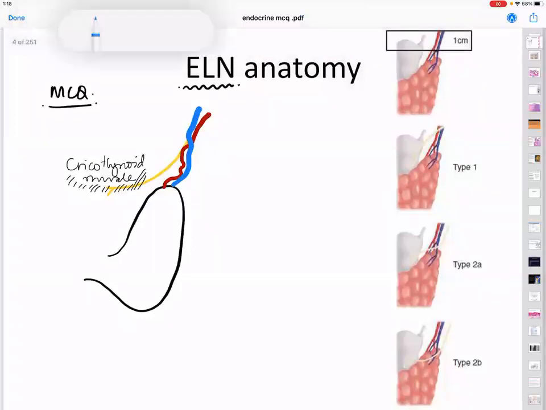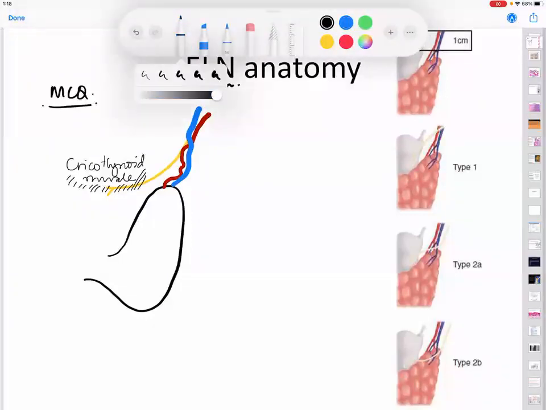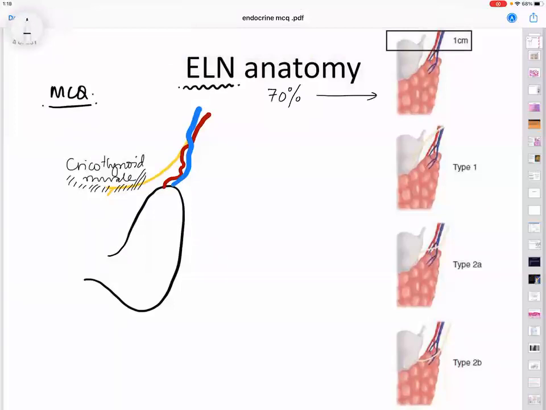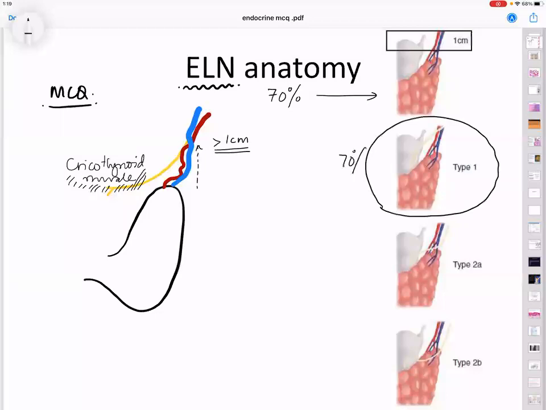In around 70% of the patients, please see the first part of the anatomy. What happens is the nerve is more than 1 centimeter away from the upper pole of the thyroid. In 70% of the patients, the nerve is 1 centimeter away from the upper pole of the thyroid. And you get this kind of a picture. Now, in the majority of the cases, where do we ligate the superior thyroid pedicle?